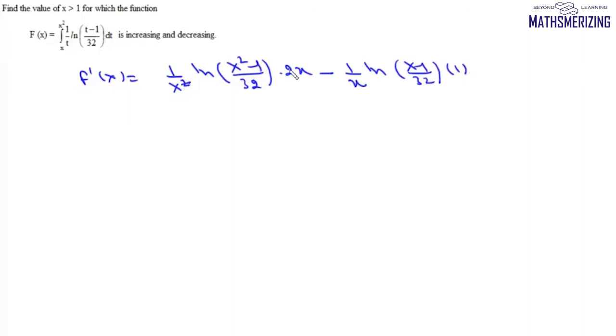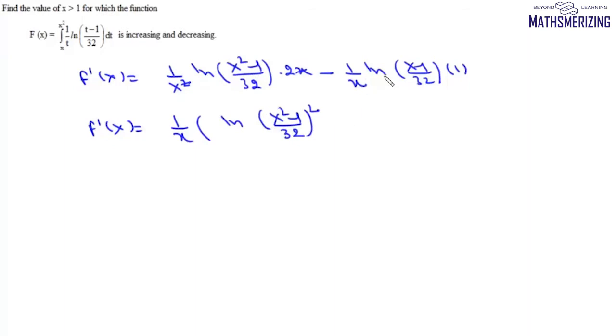Now here x and x will cancel. We'll take 1 by x common. So we'll write f dash x as 1 by x, and then this is 2 log x. So it'll be log x square minus 1 upon 32 whole square, and then minus log this value.